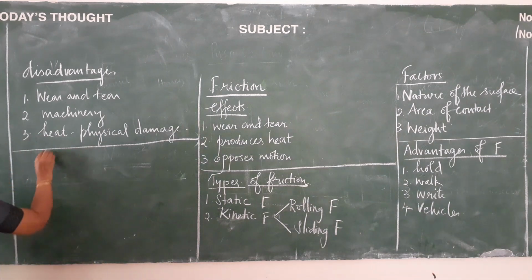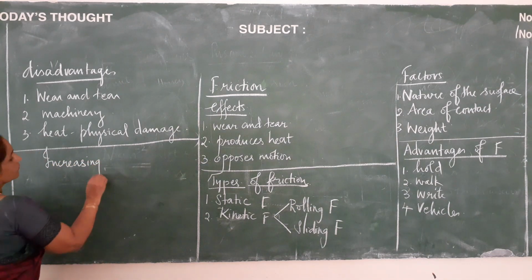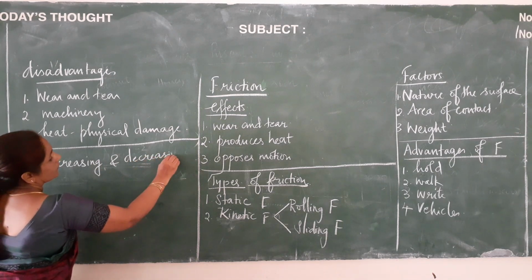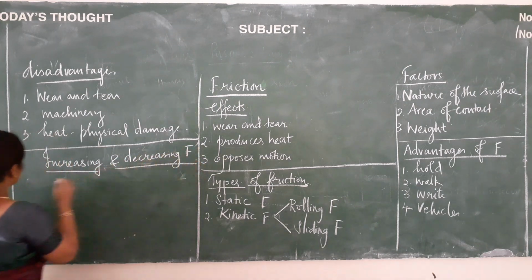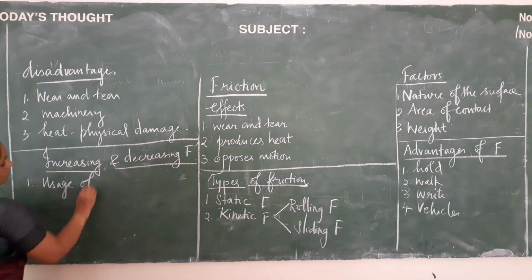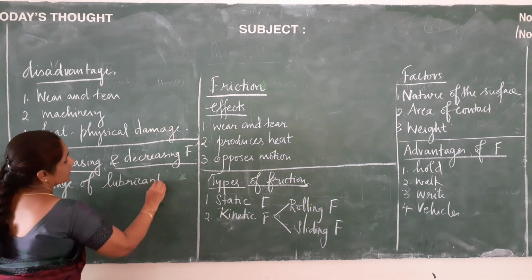And finally, let us see about increasing and decreasing friction. The first one, usage of lubricants. What are these lubricants?